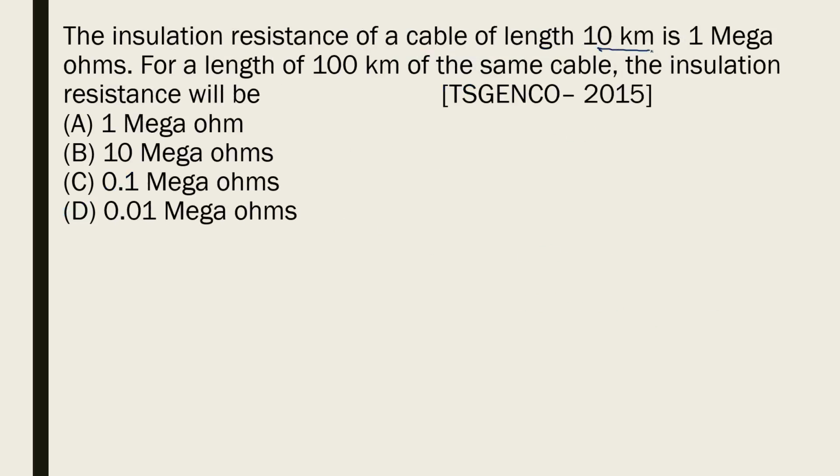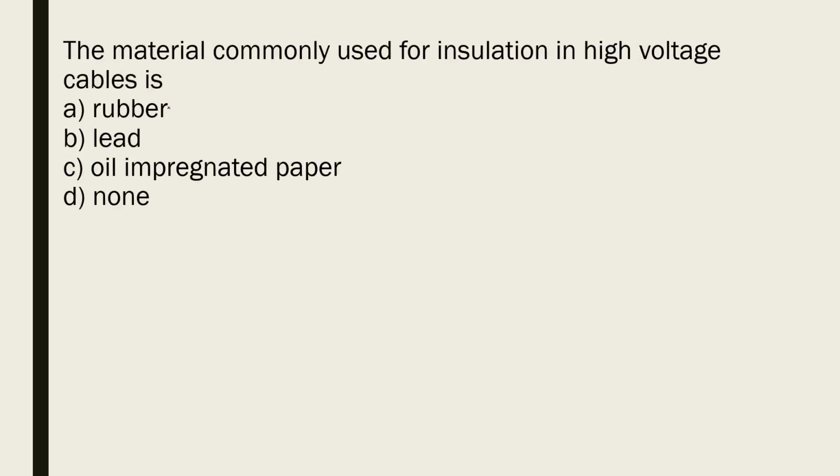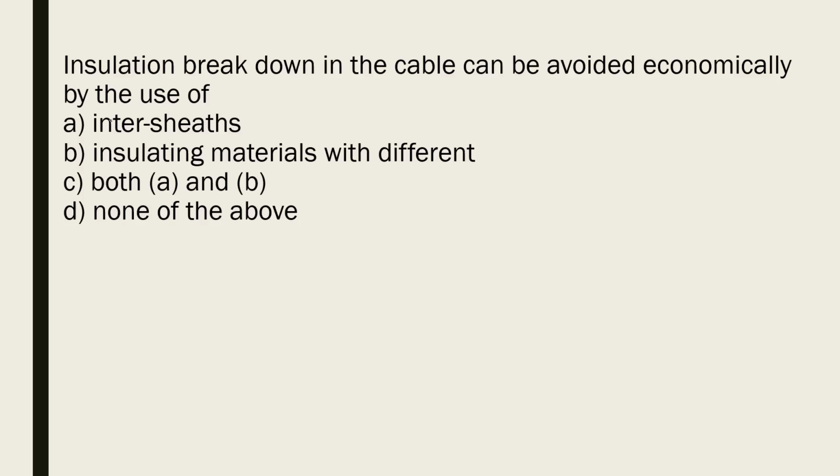The insulation resistance of a 10 kilometer cable is 1 mega ohm. For 100 kilometer length, the same cable insulation resistance is, see, length is increased by 10 times, so insulation resistance should decrease by 10 times, so 1 by 10 is 0.1 mega ohms. Option C is the right answer. The material commonly used for insulation of high voltage cables is oil impregnated paper. Insulation breakdown of a cable can be avoided economically by use of intersheath and insulating materials with different relative permittivities. Using insulating materials with different permittivities is also called the capacitive grading method.